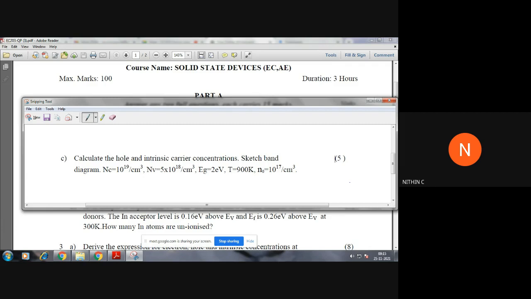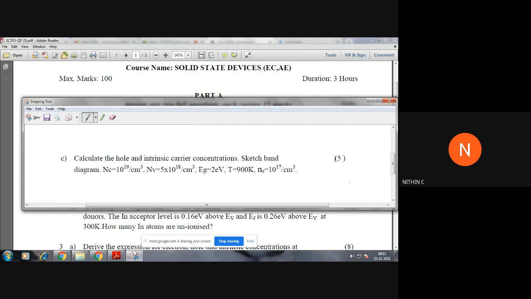It would be 0.026, but unfortunately T is not 300 Kelvin. Sometimes it will be mentioned in the question, like at thermal equilibrium, which is 300 Kelvin. If it is given as thermal equilibrium, we can directly apply the value of KT as 0.026. But here unfortunately the T value is 900 Kelvin, so you need to find the value of KT by using 8.6 into 10 raised to minus 5. So try to do this question. Write the question and try to do this.